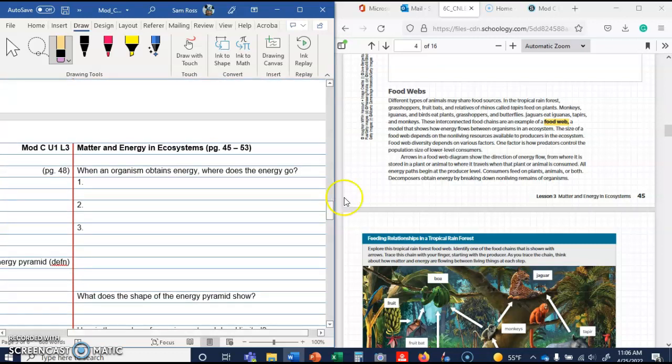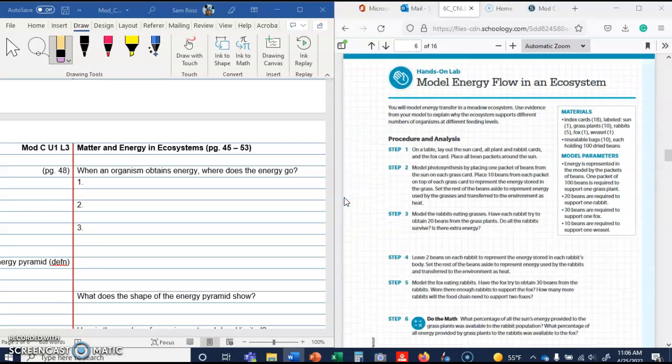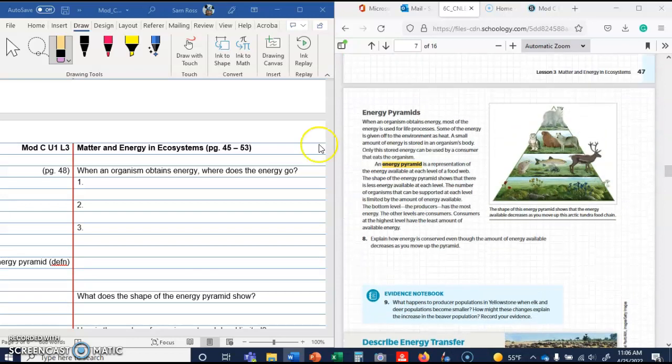Okay, so now we need to go to page 48 to answer this question. So we're on page 45 over here, 46, 47, this is 48. So when organisms obtain energy, where does the energy go? When an organism obtains energy, most of the energy is used for life processes. So one would be life processes. Some of the energy is given off to the environment as heat. So number 2 would be heat. A small amount of energy is stored in the organism's body. So we have 1, life processes, 2, heat, 3, stored in the organism's body.